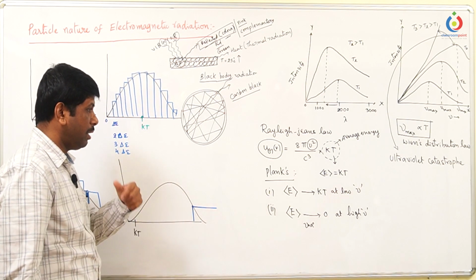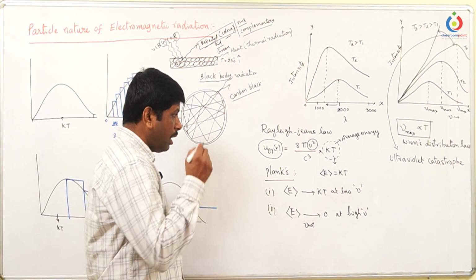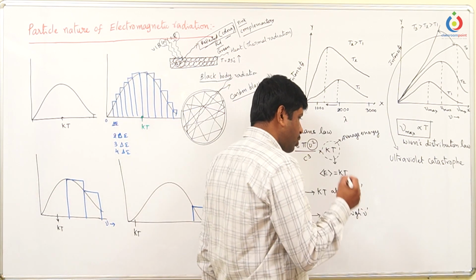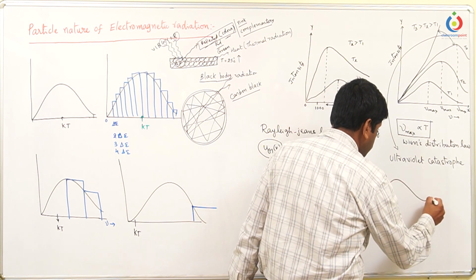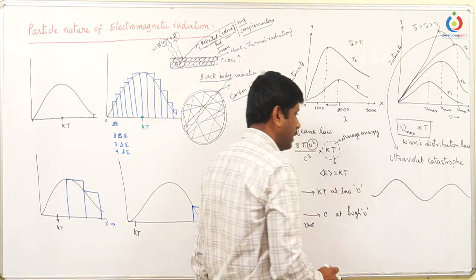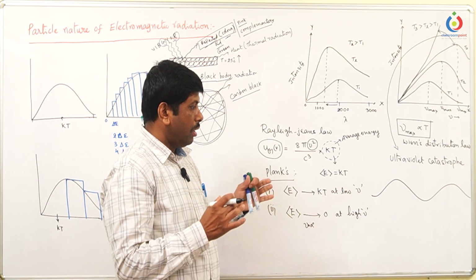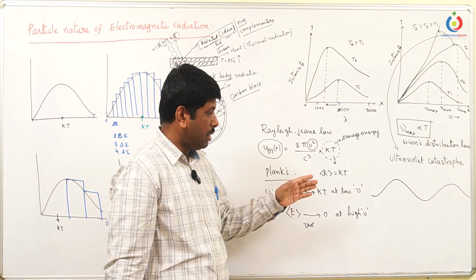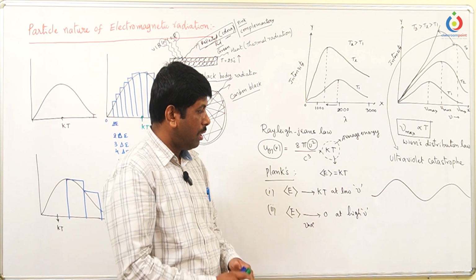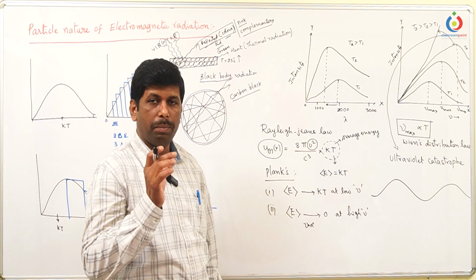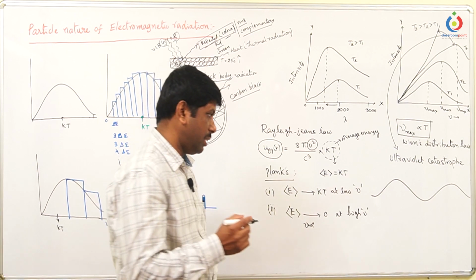He proposed the law that according to Planck, there is no doubt that electromagnetic radiation moves in the form of waves, but these waves are composed of small packets of energy.